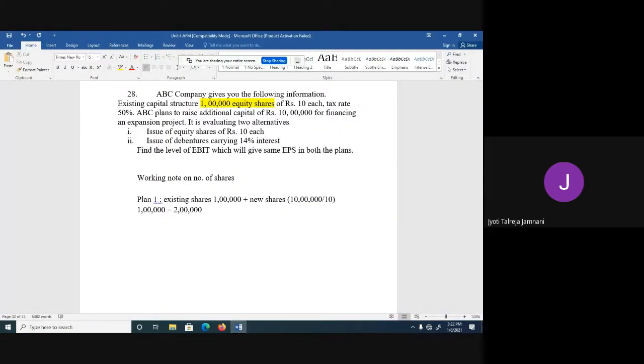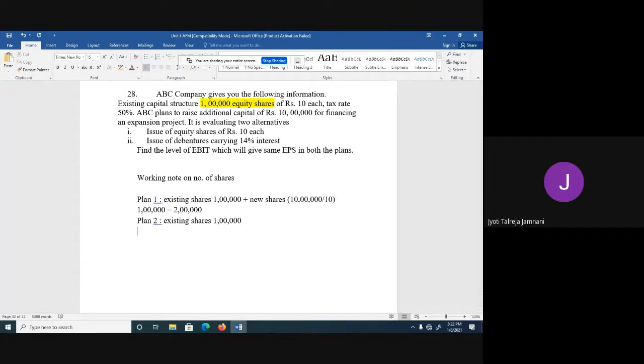Now for plan 2, existing shares 1 lakh, and there are no new shares because in plan 2 we are issuing debentures. So we don't have any additional shares. So only the existing shares we have to consider.